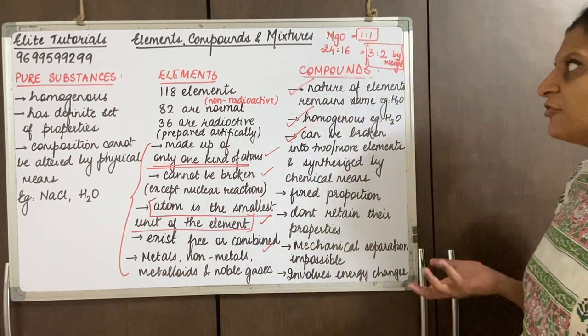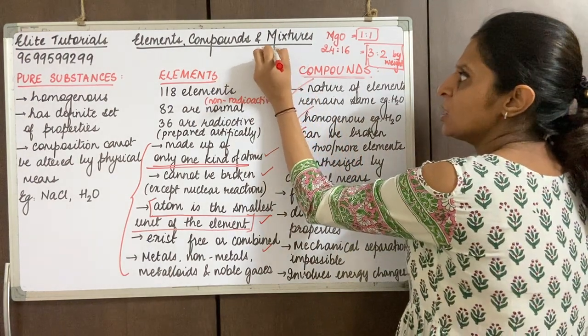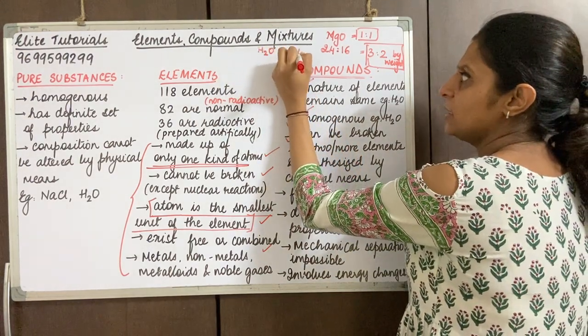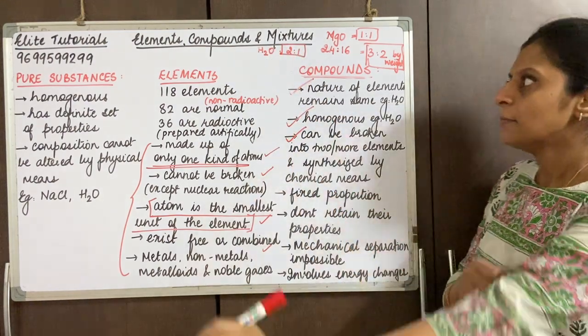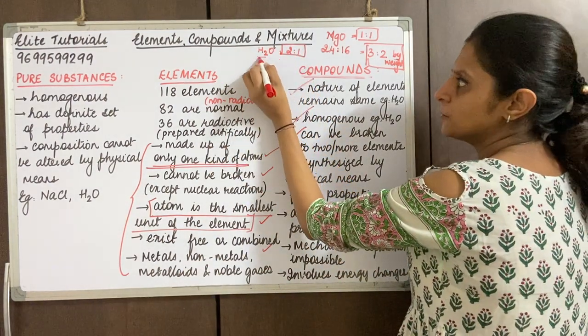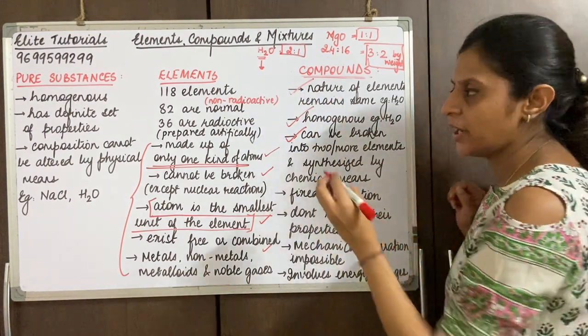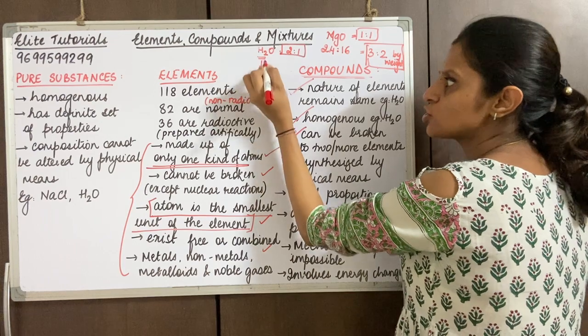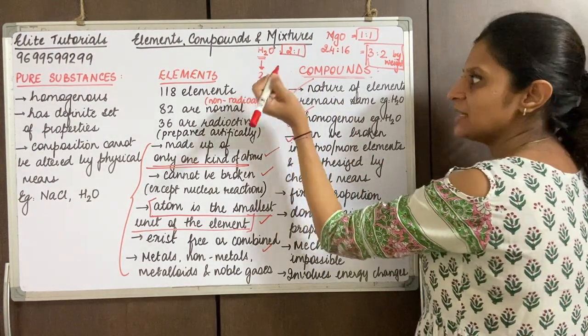Okay, similarly, if we talk about water, we know in water, hydrogen and oxygen have combined in a ratio 2:1. But what about by weight? By weight, hydrogen has a weight 1. Okay, so that is because 2 hydrogens, so weight is 2, and oxygen has a weight 16.